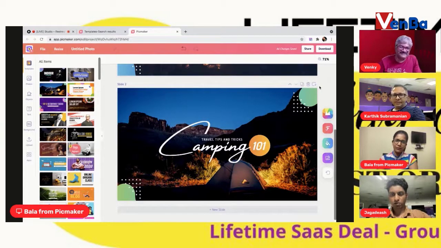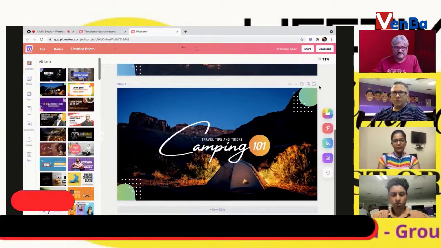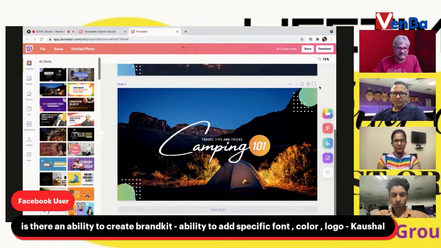The biggest thing to keep in mind, Venki, is that Mad looks at the biggest heading or font in that image and suggests pictures based on whatever you use. In this case, Bala is using a template that says camping.